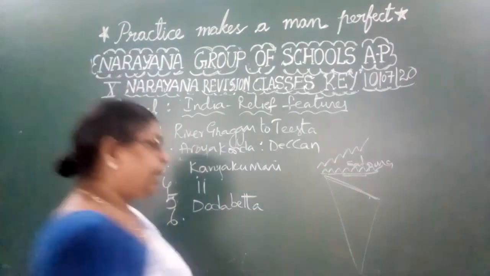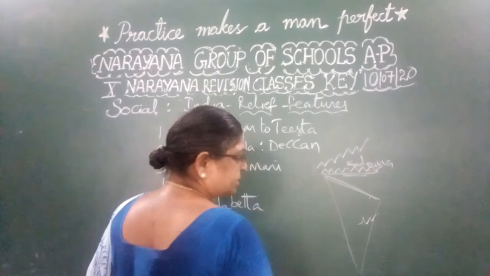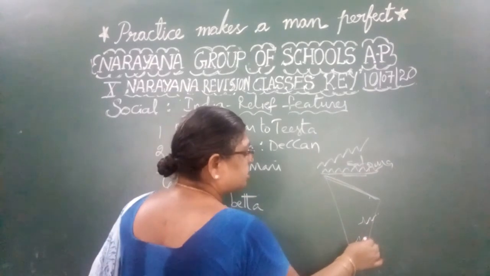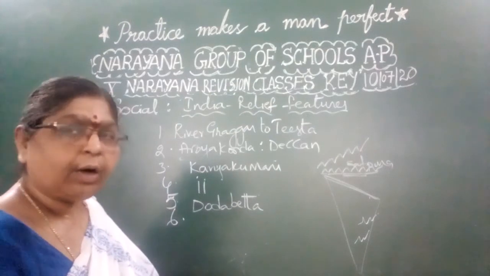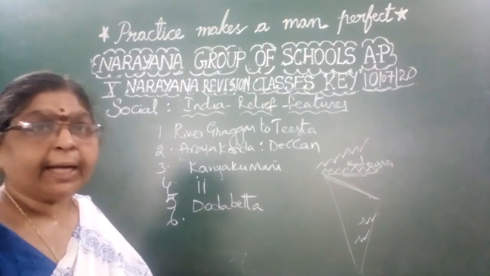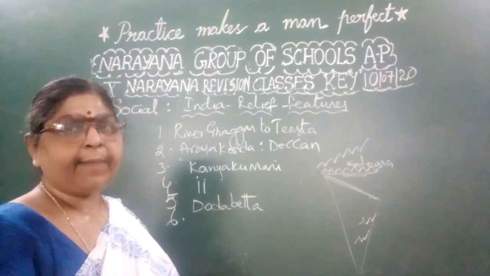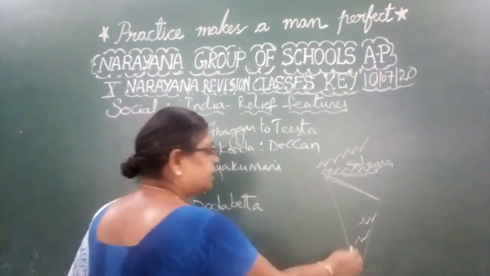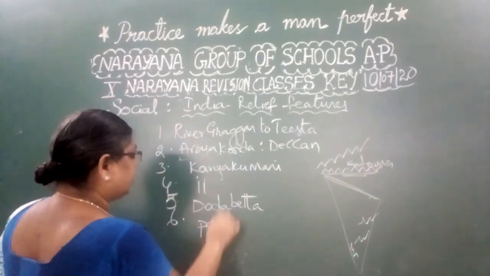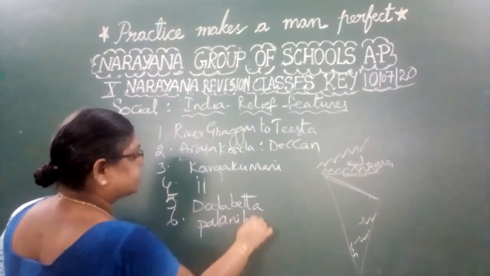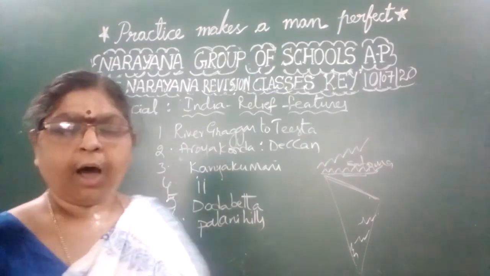See here, Nalavala Hills are a part of Andhra Pradesh, that is the Eastern Ghats. And Seshachalam Hills in Chittoor are also a part of the Eastern Ghats. Velikondalu are a part of the Eastern Ghats. But Palani Hills are a part of the Western Ghats, that is here, and hence the odd one is Palani Hills. Okay, children, Palani Hills is the odd one.